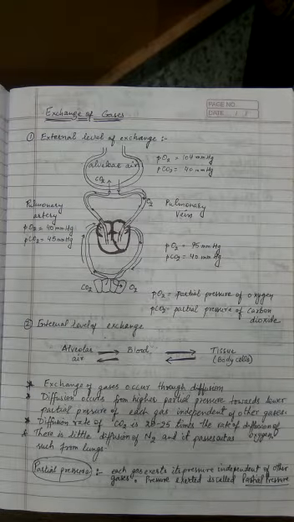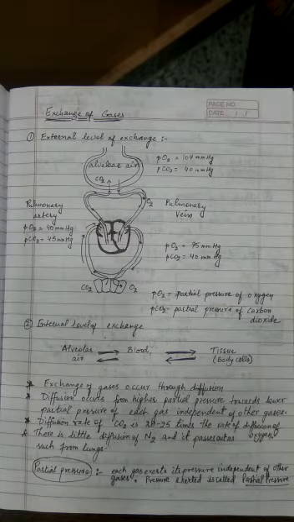So the carbon dioxide and oxygen are exchanged in these sites by simple diffusion, and that is based upon the pressure or the concentration gradient. Solubility of gases as well as thickness of the membrane involved in diffusion are also important factors that can affect the rate of diffusion.